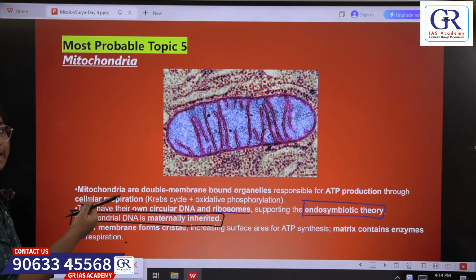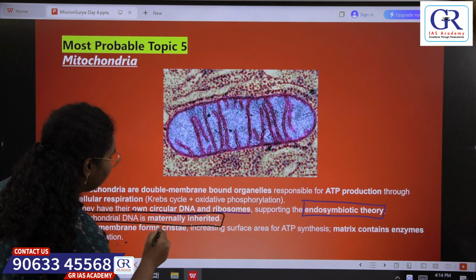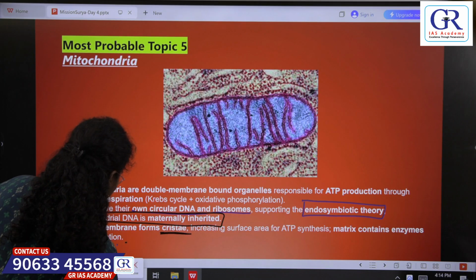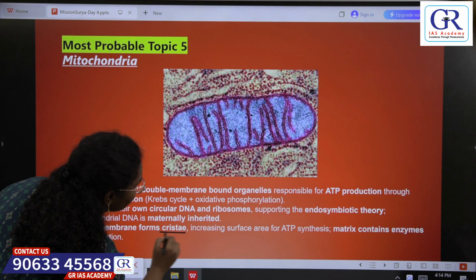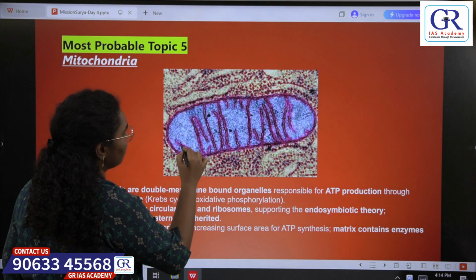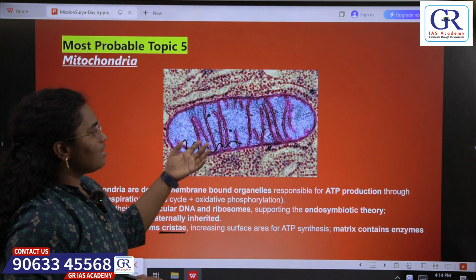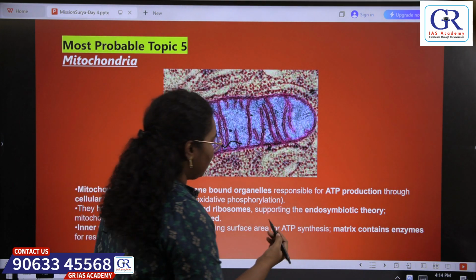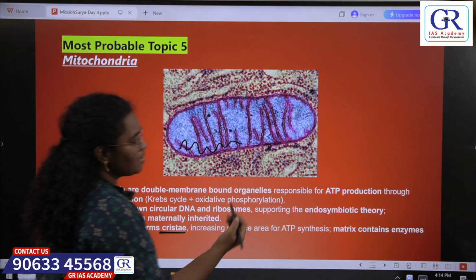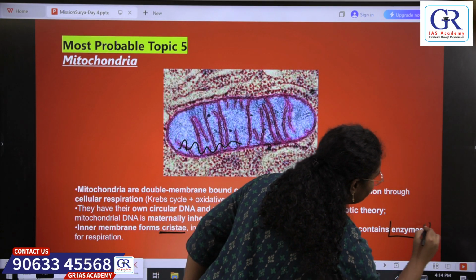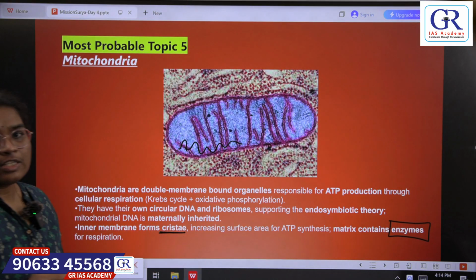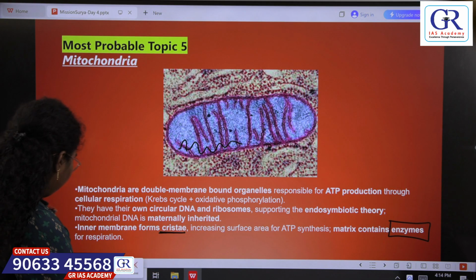And if we see another characteristic of mitochondria, they do have cristae. Cristae are nothing but folds present inside the inner layer, which facilitate ATP production, and they also have some enzymes for the production of ATP. And this is all about mitochondria.